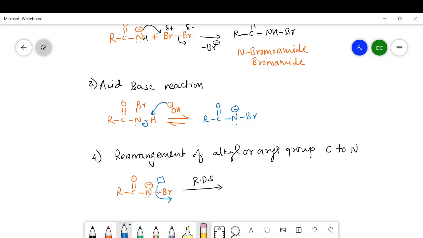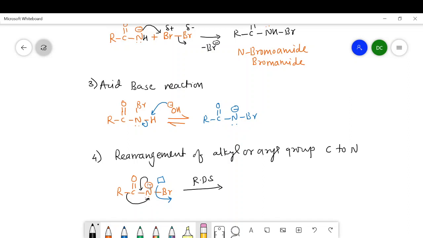And when this nitrogen has a vacant orbital, then it becomes electron deficient. That's why this negative charge is shifted here, and this R group is migrated from this carbon to this nitrogen.